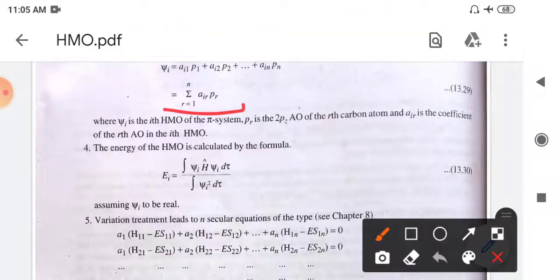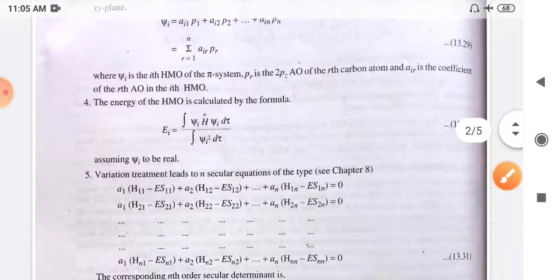So this is the linear combination for the 6 carbon atoms. Now psi i is the ith Huckel molecular orbital of the pi system, p r is the 2pz atomic orbital of the rth carbon atom. This is the general formula. And a i r is the coefficient of the rth atomic orbital in the ith Huckel molecular orbital.